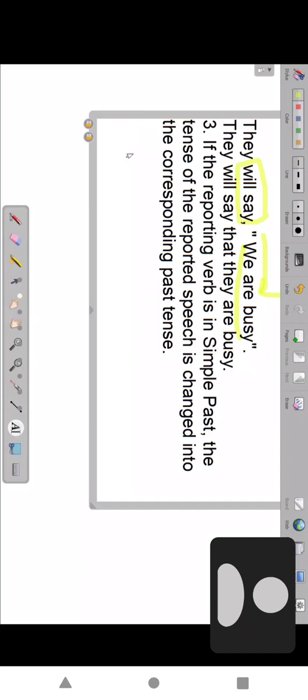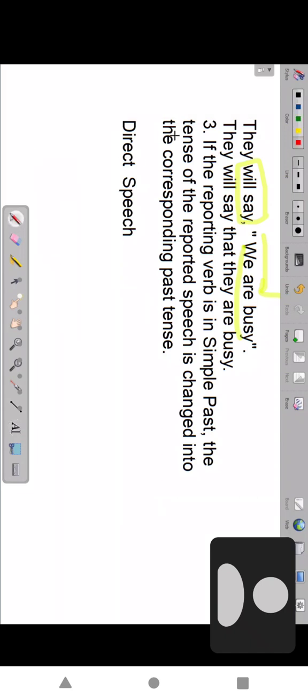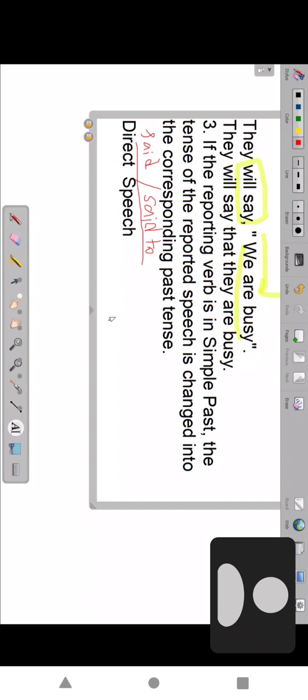Now said or said to comes. There are many changes. So before knowing the sentences, we have to learn some tables. So these tables are important. Later we go for the sentences. Direct speech. What changes will take place if the reporting verb is said or said to? If it is said, simple past. Or if we have said to, there are many changes. What changes? We have to learn the list first. If you learn this list, the major part will be done. So the rules first we have to learn. Later we can change the sentences. These many changes will take place.